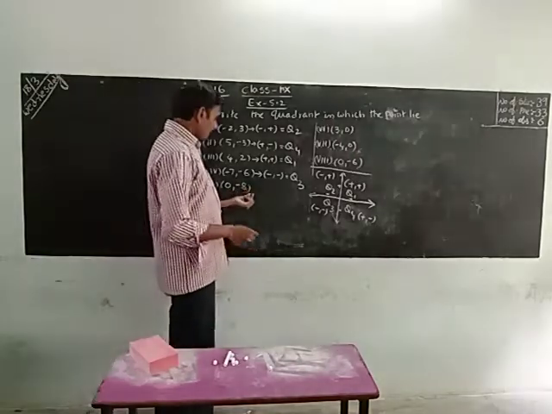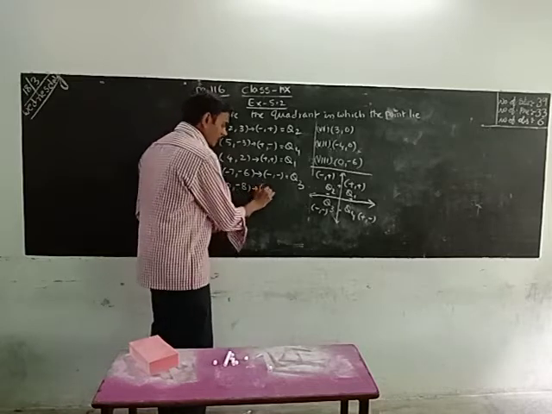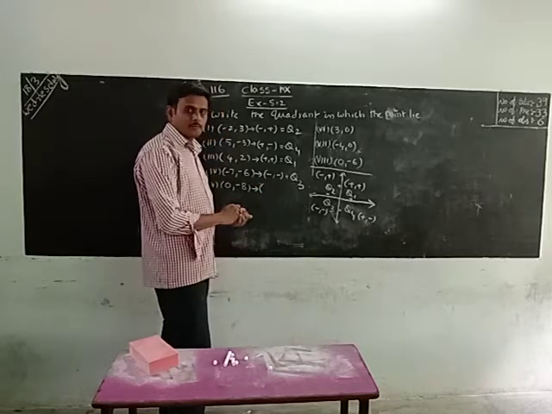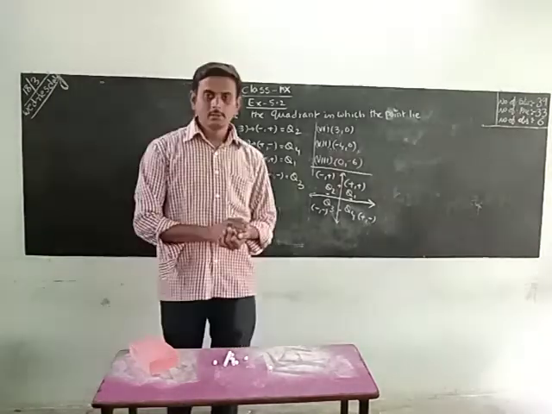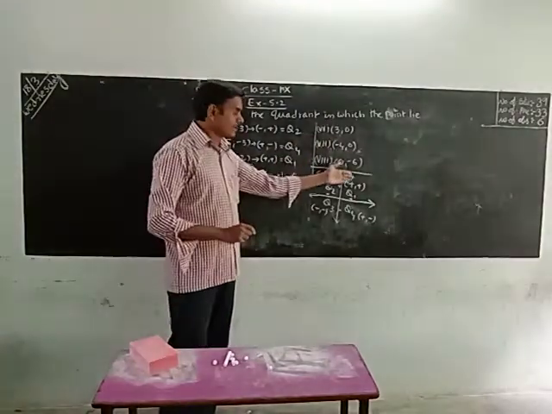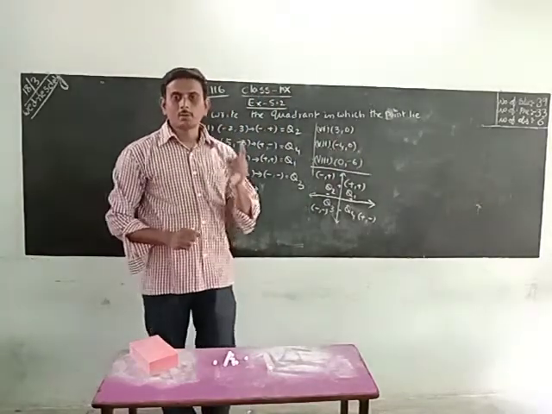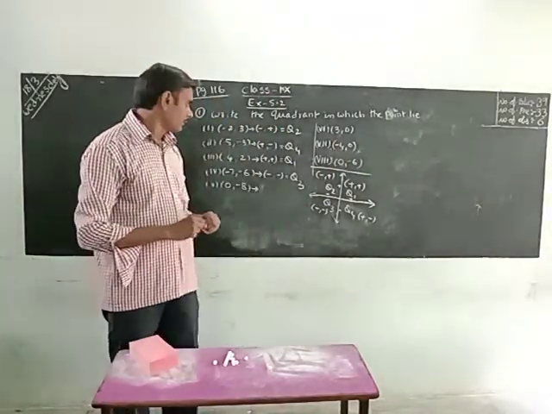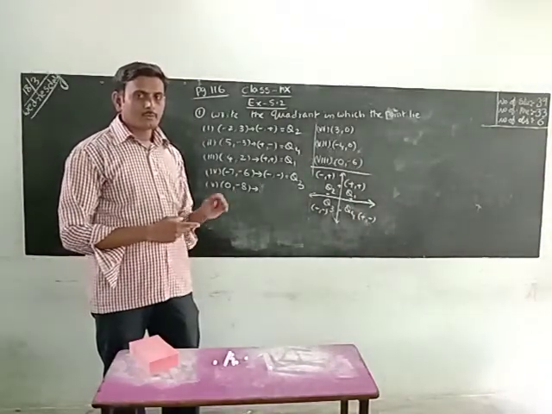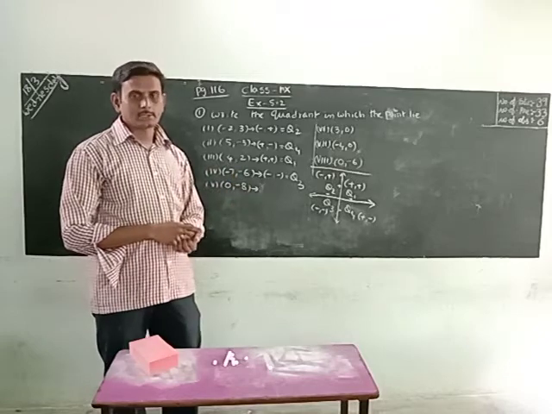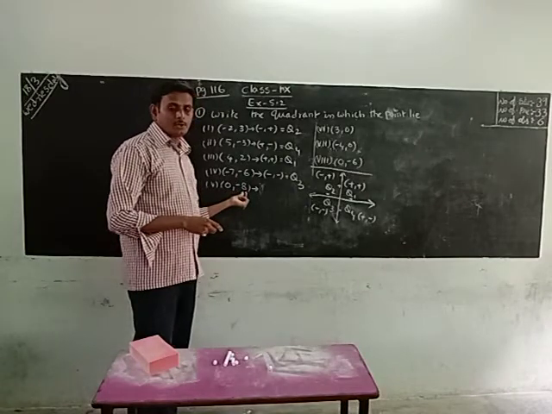Next one. Here, 0 comma minus 8. Is 0 positive or negative? 0 lies on the x-axis or y-axis. In these four questions, one number is 0. Whenever one coordinate is 0, then those ordered pairs lie on an axis. 0 comma minus 8.